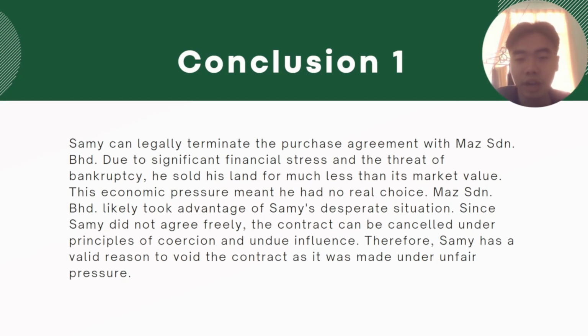Mas Sendirian Berhad likely took advantage of Sammy's desperate situation. Since Sammy did not agree freely, the contract can be cancelled under the principles of coercion and undue influence. Therefore, Sammy has a valid reason to void the contract as it was made under unfair pressure.